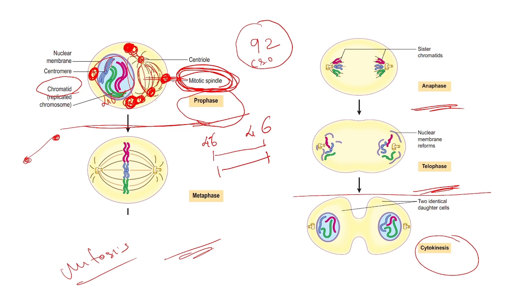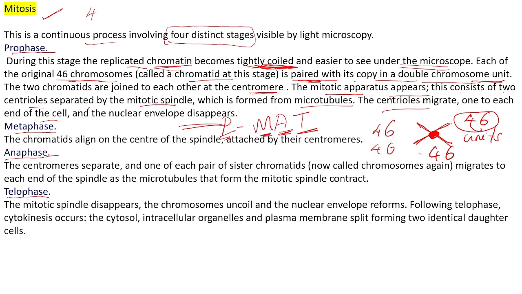Already 92 chromosomes are there. It will form into 46 double chromosome units, and this centriole will go to each end of the cell, and this centriole will be attached by mitotic spindle. All this is happening in the prophase. Next we will see what is happening in the metaphase.